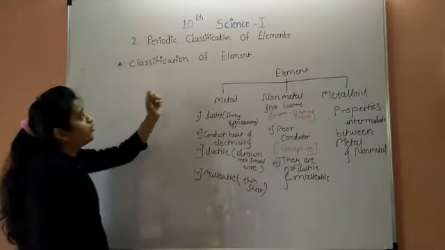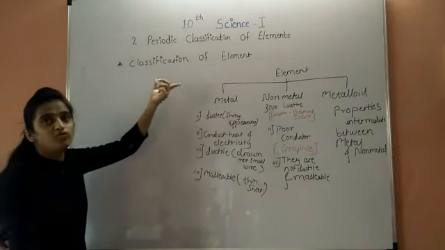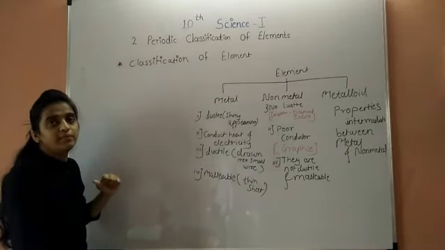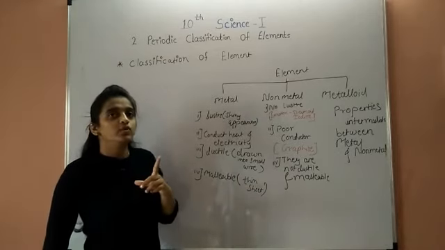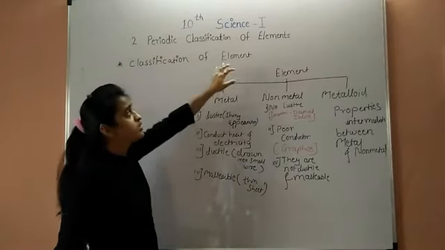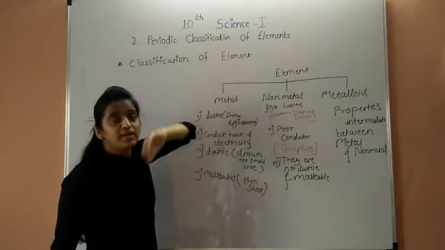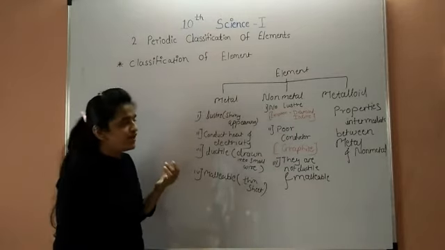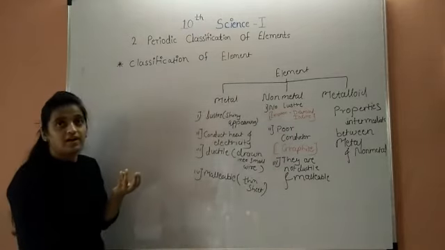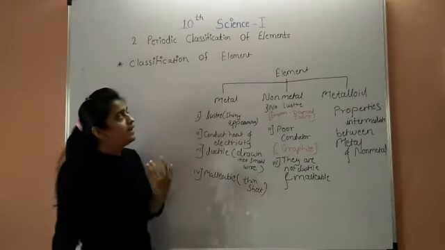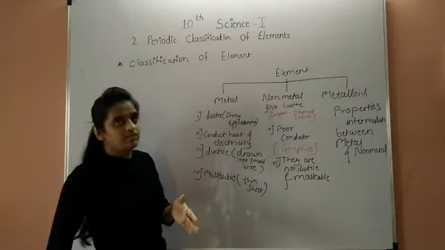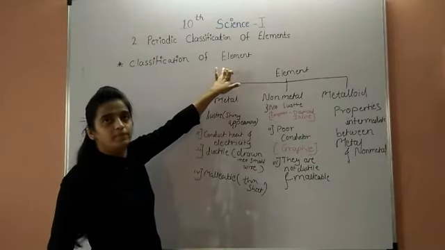Next, the first point of 10th standard: classification of elements. So what is meant by an element? Elements are pure substances made up of only one component or only one substance. For example, carbon, hydrogen, nitrogen, oxygen, or gold, silver. These are called elements.